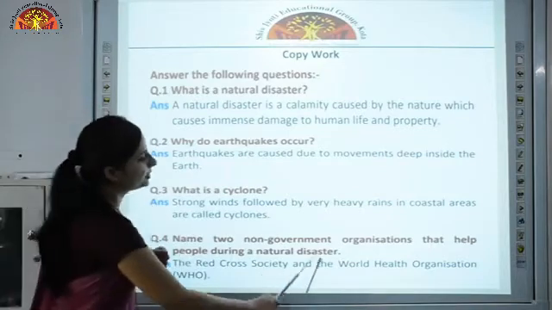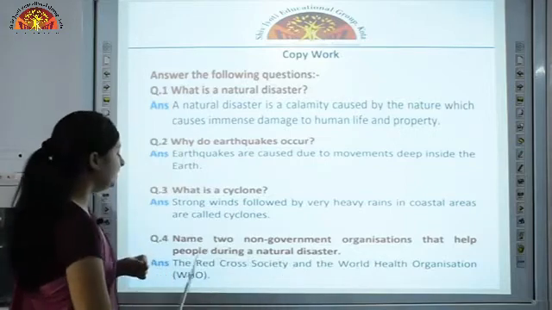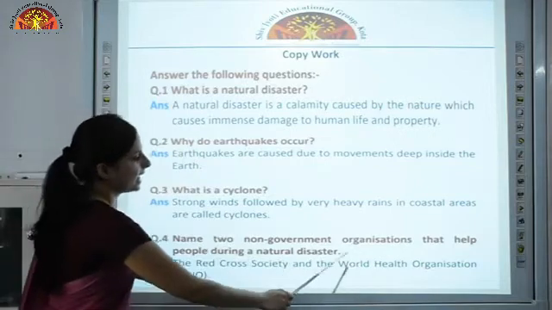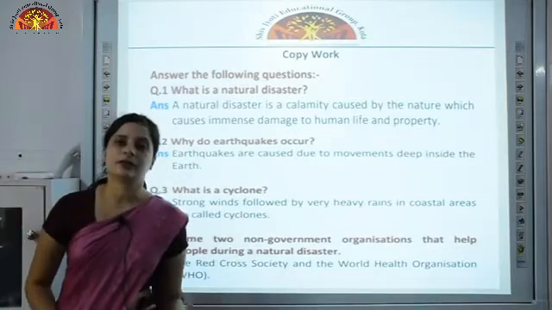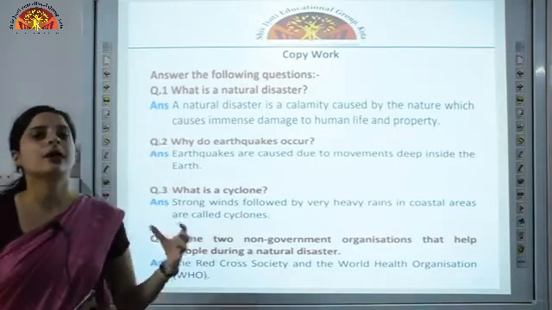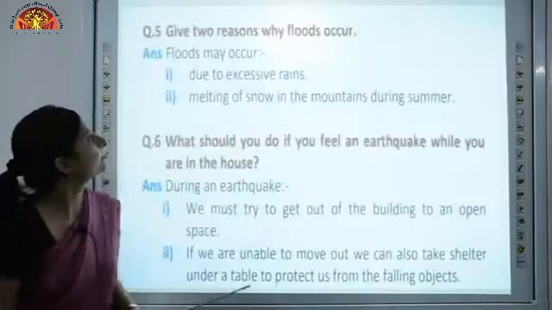Name two non-government organizations that help people during a natural disaster. It is the Red Cross Society and the World Health Organization. These are non-government organizations which also come forward to help at the time of a natural disaster.